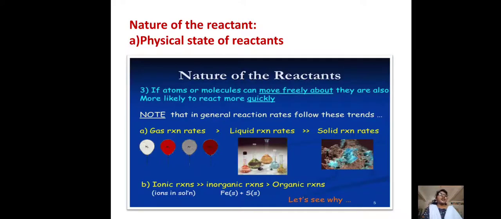The rate of reaction decreases from gaseous to liquids and liquids to solids because of the physical state. In the gaseous state, the movement of the particles is too free to interact with the other particles. So the rate of reaction increases in the gaseous state compared to the liquids and then the solids.